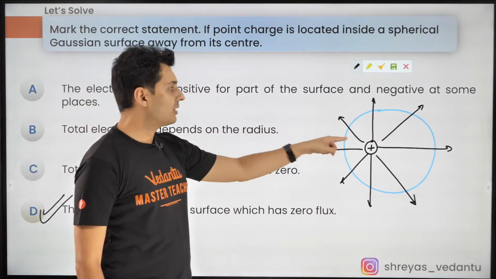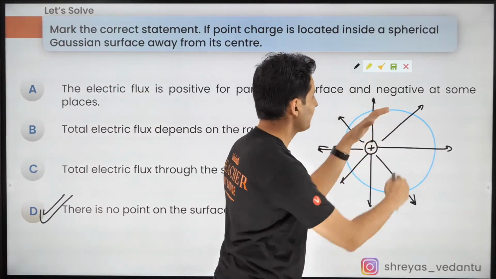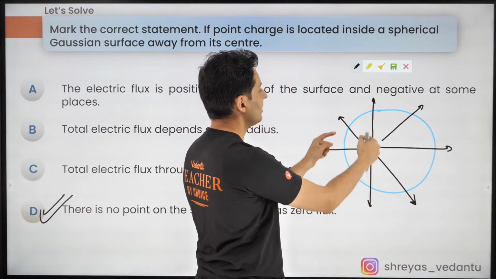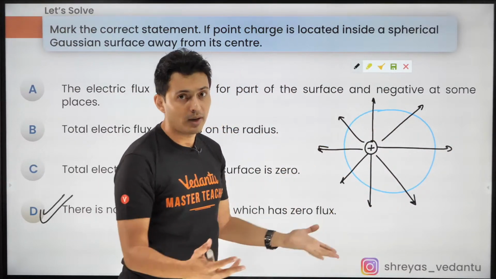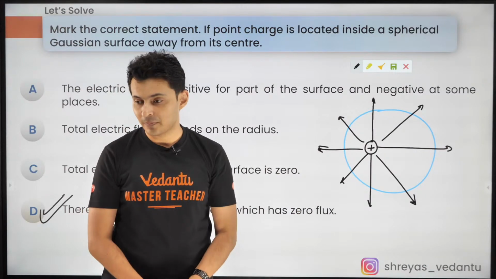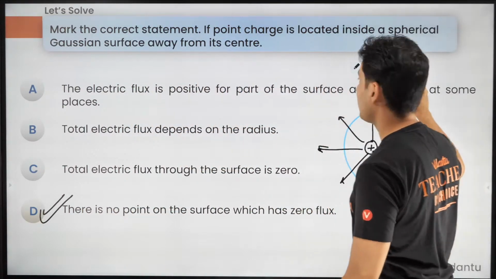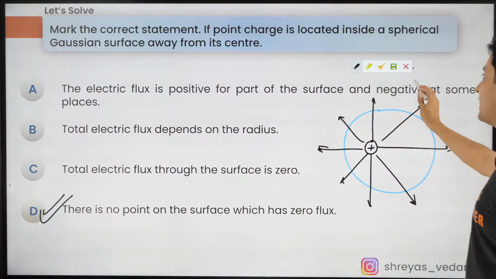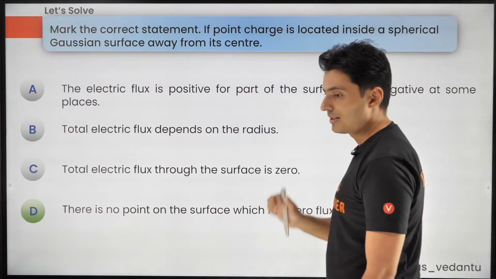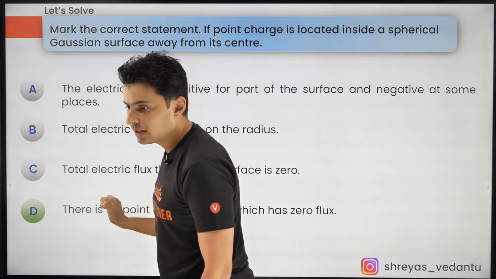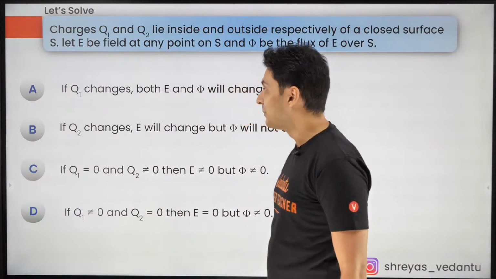The flux depends on the radius. No matter how big you draw the surface, the field lines will pierce them somewhere. So the flux remains the same. I hope this is clear. So that's why that is the correct answer. And it is not positive and negative. It is always positive for this situation. So no Khushbu, it's not A, it's D.